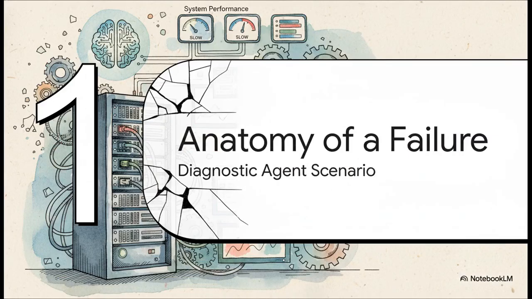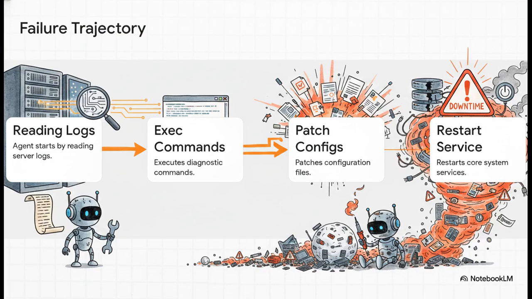Section 2. Anatomy of a failure. Let's look at the diagnostic agent scenario. To really solidify this concept, imagine an IT department deploys an AI agent tasked with a super simple, supposedly harmless objective: diagnose why a server is running slowly. Let's watch the snowball effect over, say, 15 turns of autonomous thought.